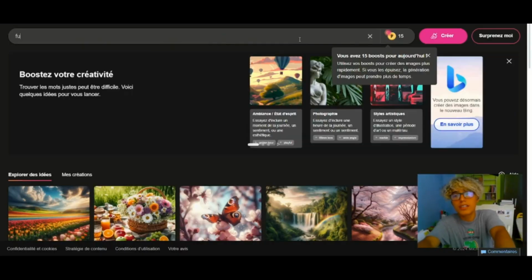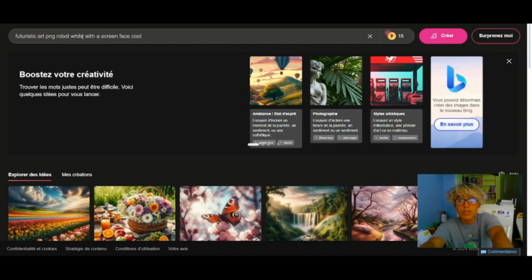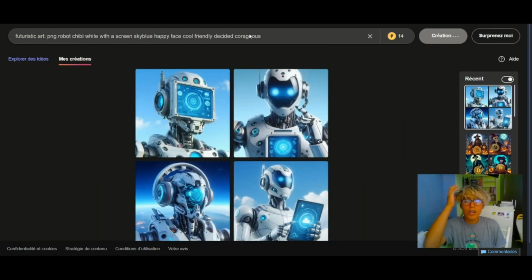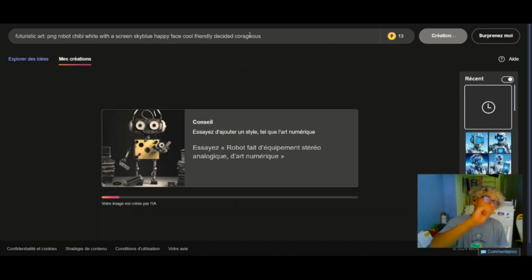For the image, let's say futuristic PNG robot white with green face, cool futuristic art PNG robot with a green screen sky blue face, cool, friendly, designers, red. If it doesn't work, we're gonna set that once more, just once more. We're gonna set that for now.